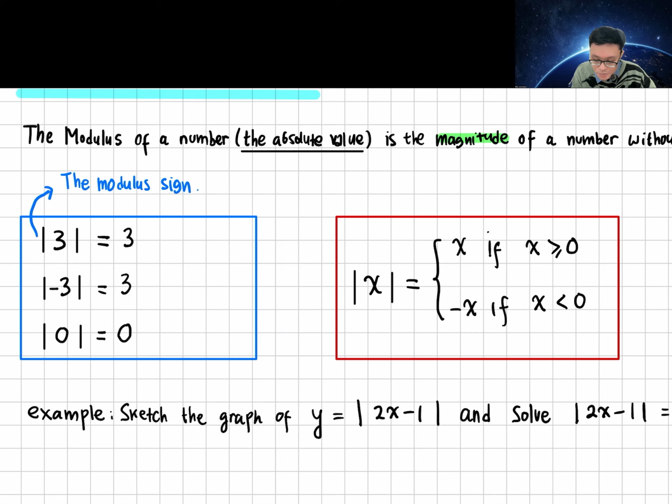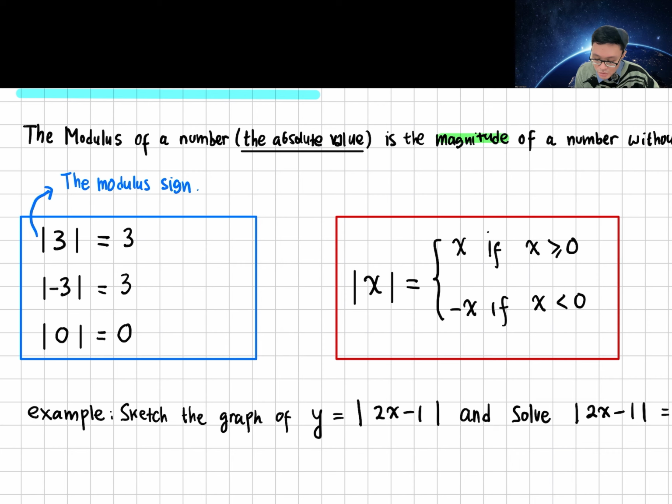Now, let's translate that definition into mathematical notation. If you have the absolute value of a number, let's say x, where x is a real number, you have two cases. The first one: the modulus of x will stay as x, without the modulus, if x is positive or 0. If you look at the example, I put 3 and it becomes 3. I put 0 inside the modulus, still 0. That means x will stay x, given that x has to be greater than or equal to 0.